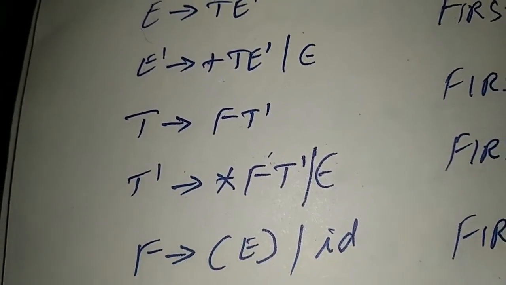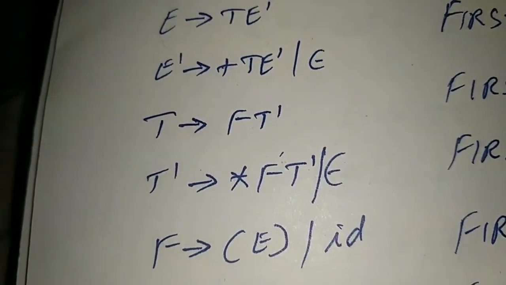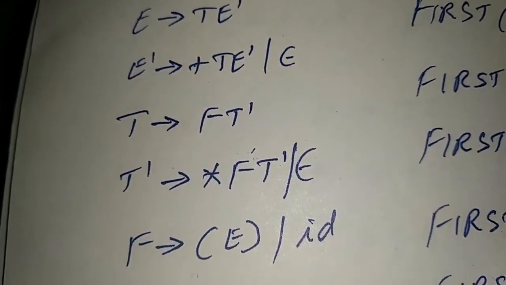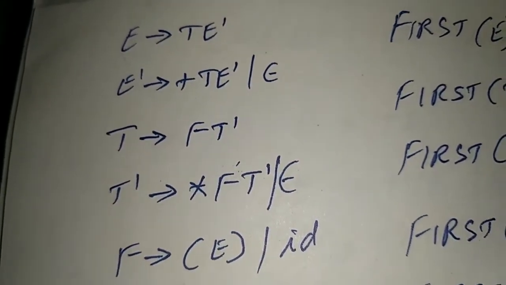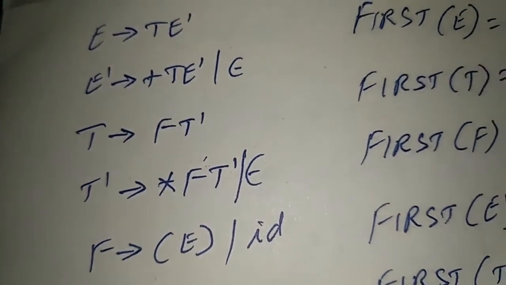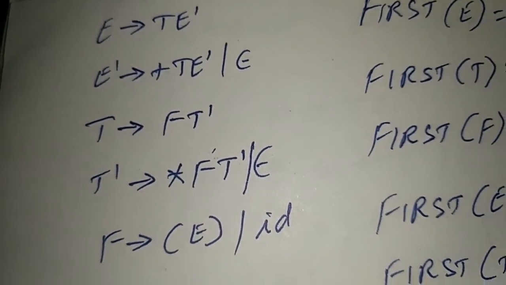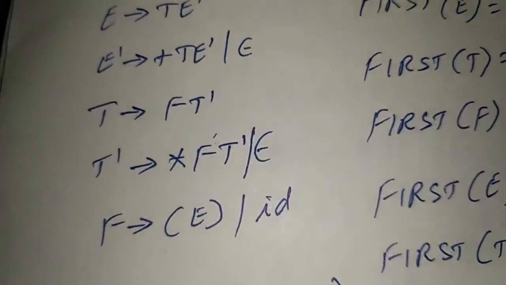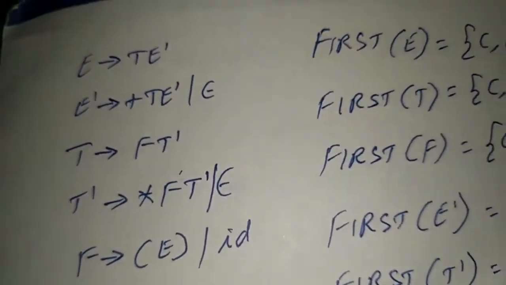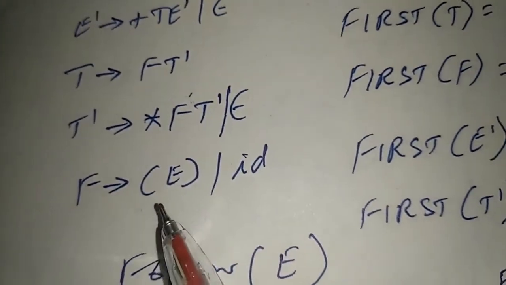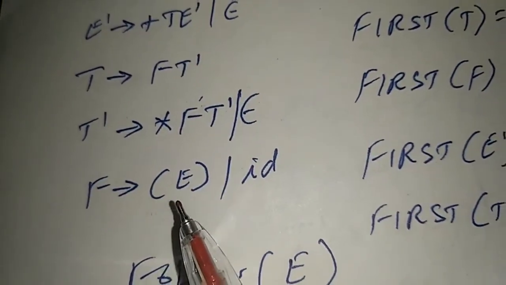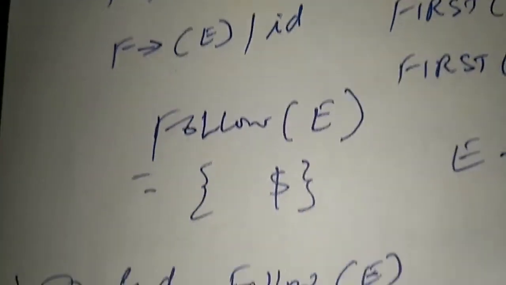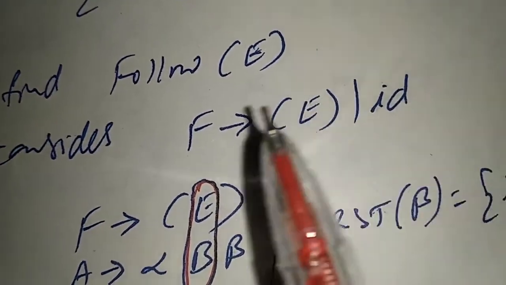We are finding the follow of E. Here we have to select the production in such a way that E should be on the right hand side, because whichever non-terminal we are finding follow set, that particular non-terminal should be on the right hand side of the production. So here we have to consider this production. F produces open parenthesis E close parenthesis or ID to find follow.